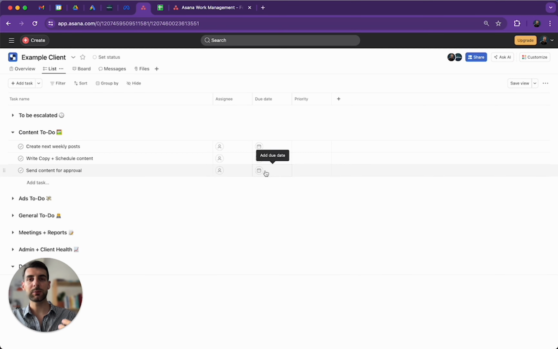The client checks it, provides feedback. If we have to make any corrections, we do them. And then over the weekend we finalize everything. We write the copy for the posts, and then we schedule the content. Now, we could also be writing the copy before that when we are creating the weekly posts. It all depends on the agreement that we have with the client.